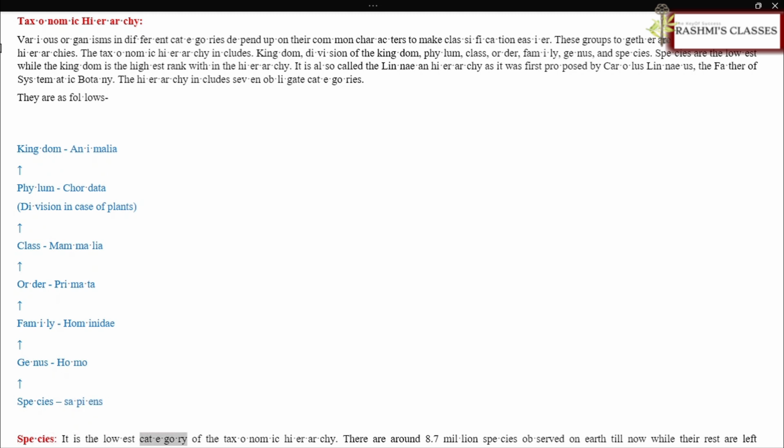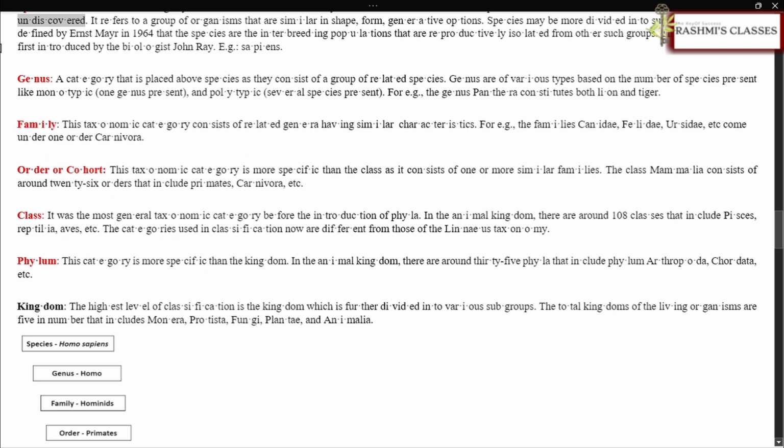Species. It is the lowest category of the taxonomic hierarchy. There are around 8.7 million species observed on Earth till now, while the rest are left undiscovered. It refers to a group of organisms that are similar in shape, form, and reproductive features. Species may be further divided into subspecies. It was first defined by Ernst Mayr in 1964 that species are the interbreeding populations that are reproductively isolated from other such groups. The term species was first introduced by the biologist John Ray.